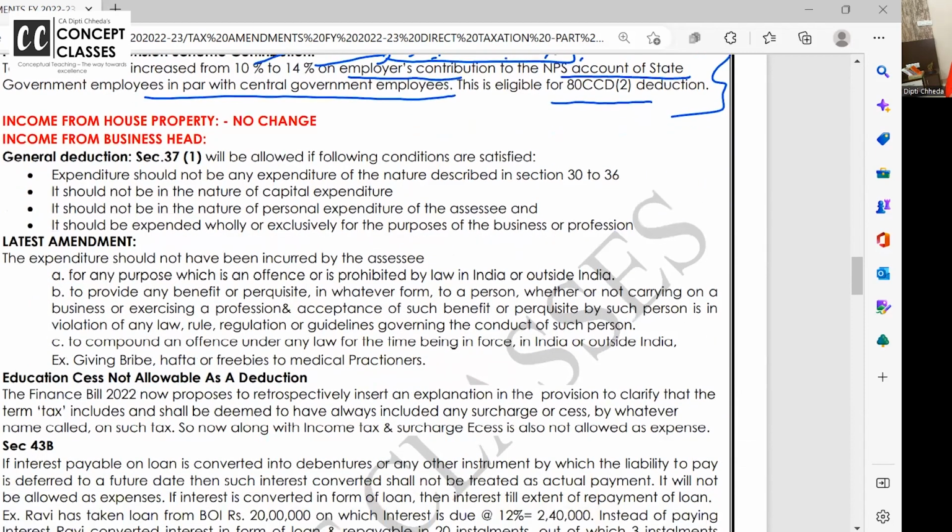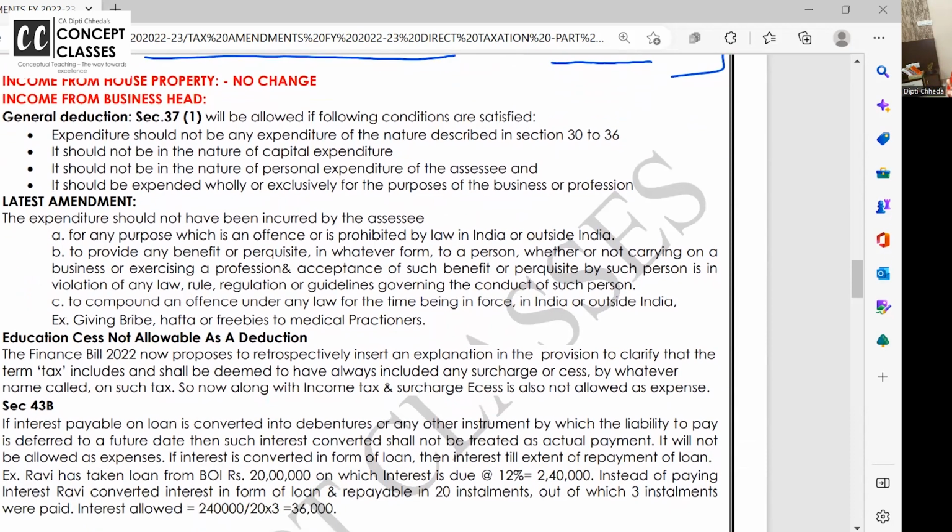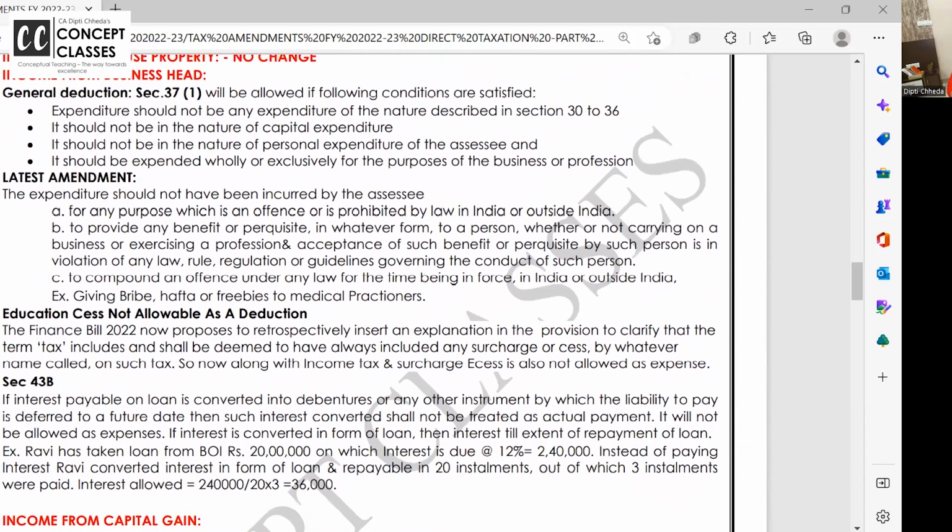Let us go on now to income from house property. The most beautiful head of income, super scoring. This time also a 6 marks problem came. You have to make 3 columns, SOP, DLOP. No changes in house property. Just revise the same video which is uploaded and done.